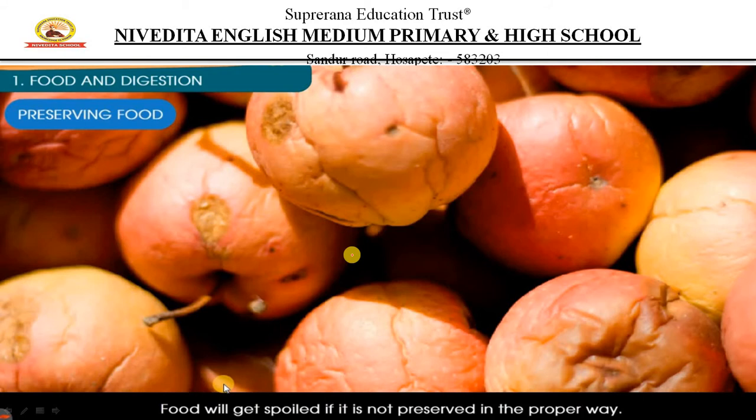The main reason why food gets spoiled is that if we do not preserve the food in a proper way, it gets spoiled, children. As you can see, what are these? These are apples. The picture that you see is of apples.